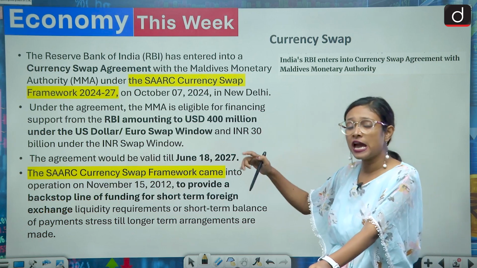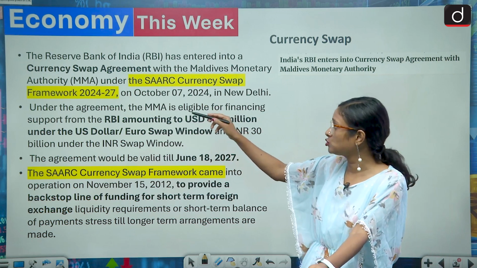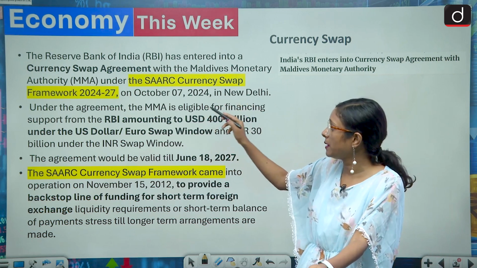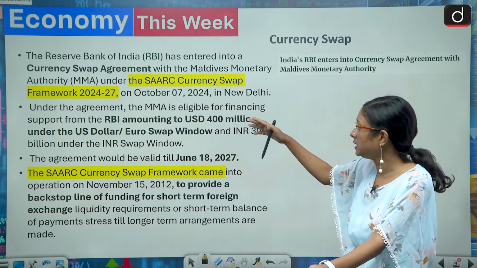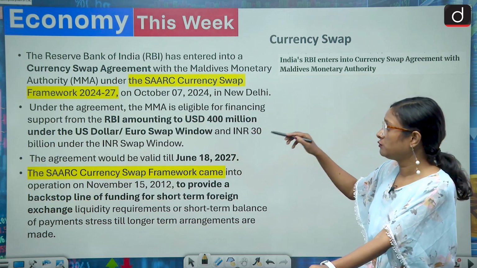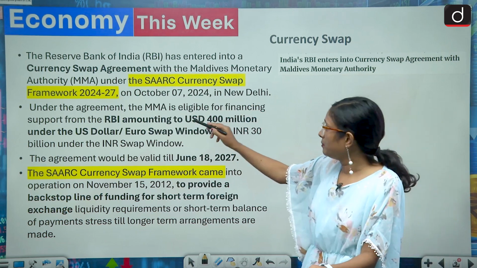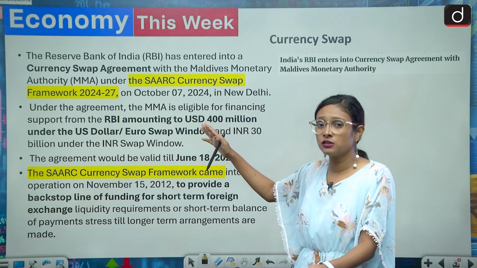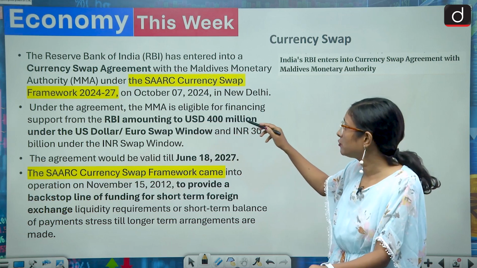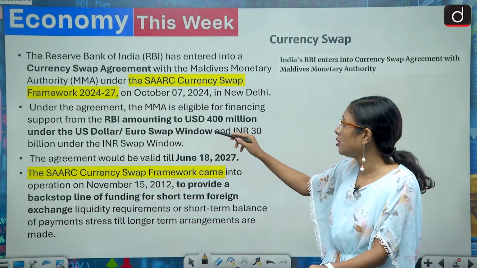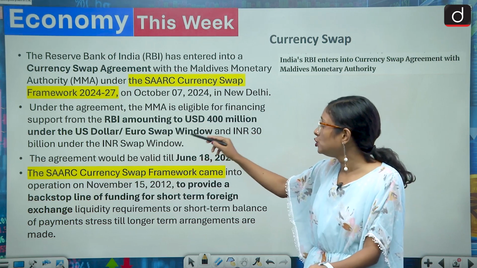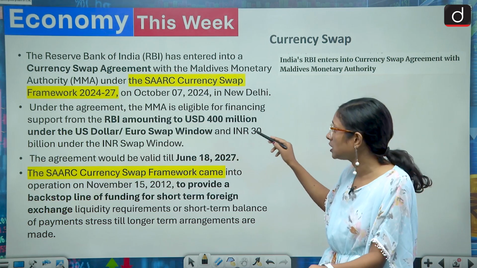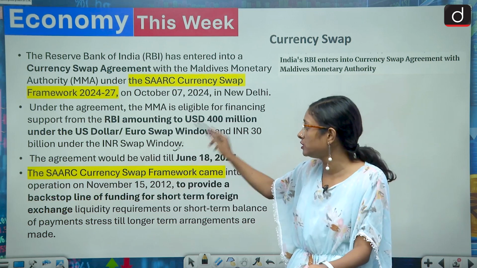Under the SAARC currency swap framework 2024 to 2027, the MMA, which is the Maldivian Monetary Authority, is eligible for financing support from RBI amounting to $400 million under the US dollar Euro swap window and INR 30 billion under the INR swap window.